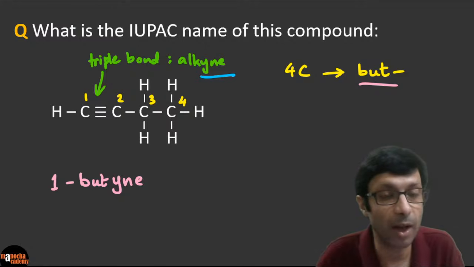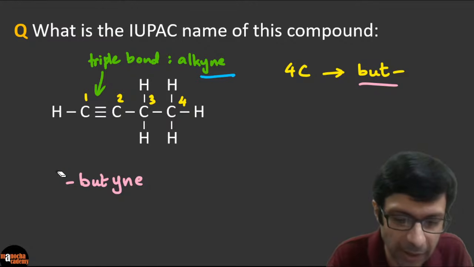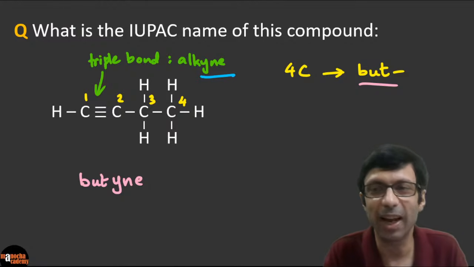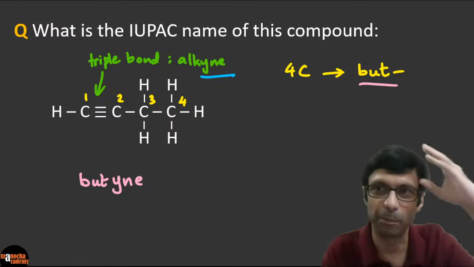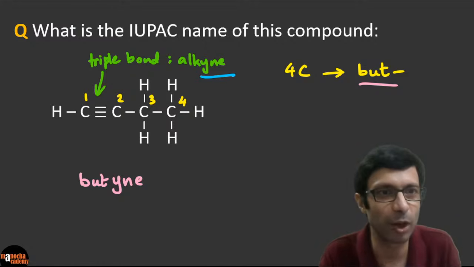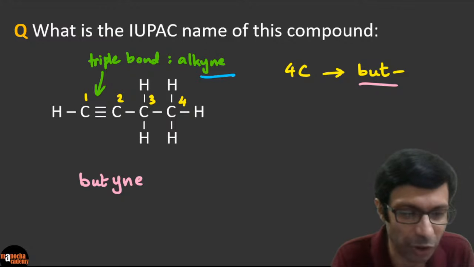Or you can say but-1-yne, but we don't have to write 1, okay? So 1 is not important. We simply write the name as butyne. Is that clear? Okay, so you don't have to write 1-butyne. You simply write it as butyne because 1 is not relevant, right? It's not important because 1 is the default. Excellent. Let's move on to our next question.